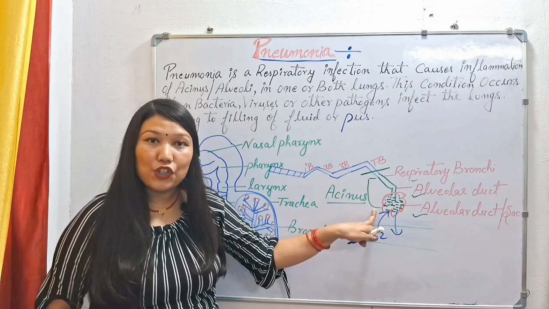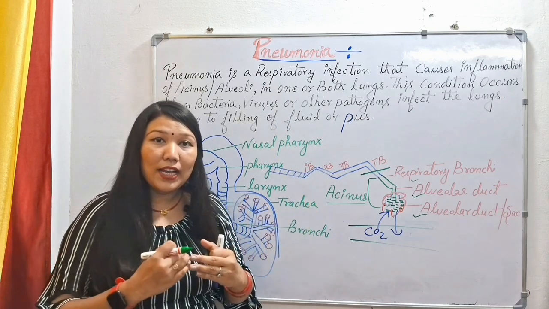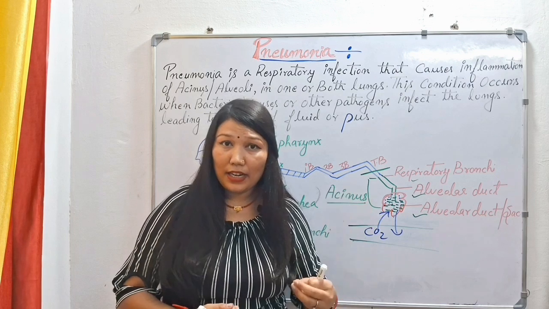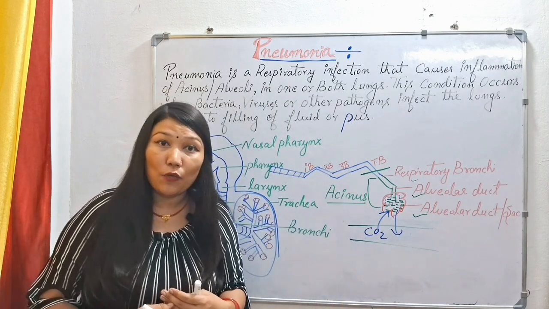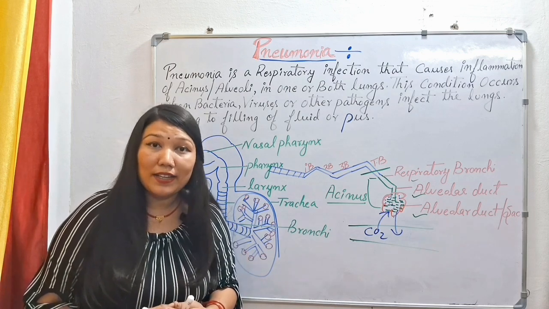So this was the definition of pneumonia. Pneumonia mainly infects infants who are less than 5 years, and it mainly happens in older people who are more than 65 years of age, and people who are suffering from HIV, cancer, or leukemia.